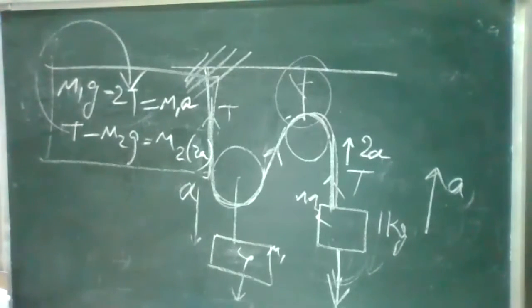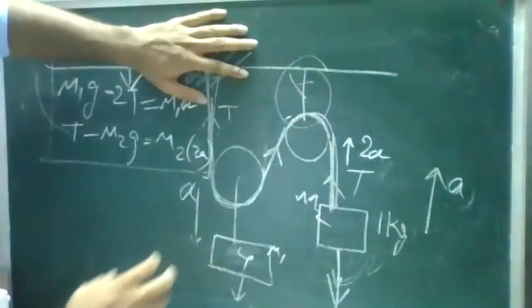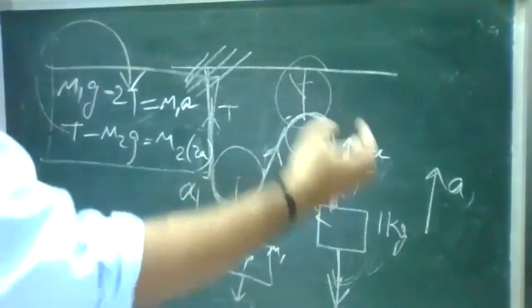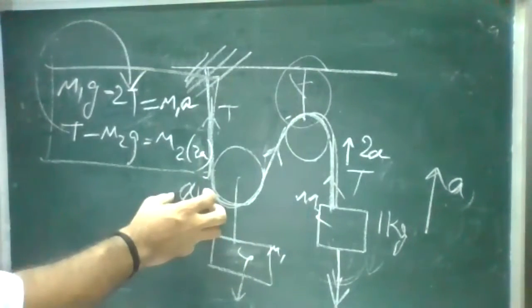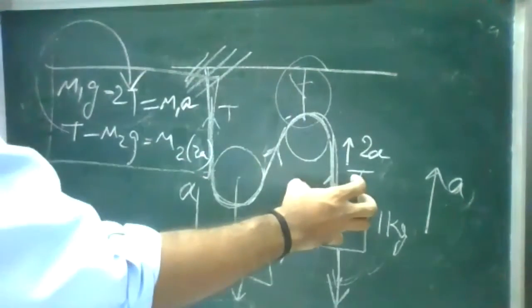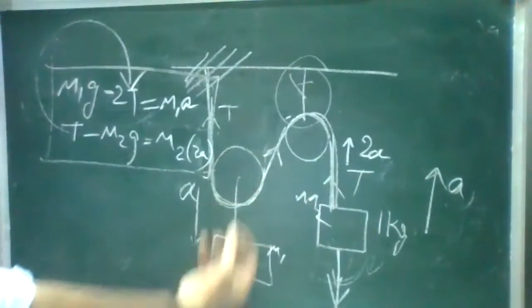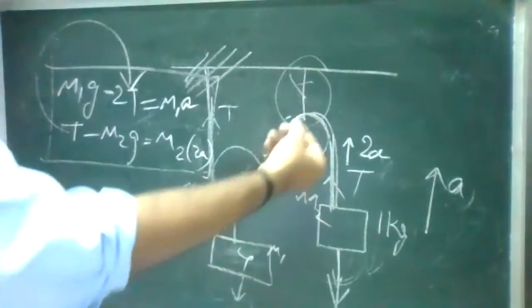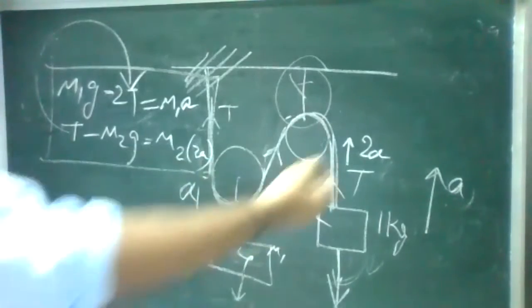So in two pulley cases, always the acceleration is 2a, right? At this condition, there are so many conditions. At this point, you can imagine that when you connect two pulleys, there are two pulleys, and one side is fixed. When I'm connecting this pulley, this object will move faster, much greater. Whatever acceleration I'm getting here, compared to this one it will be much better. So twice of these pulleys will be acting here. Here it will try to pull downward, and because of this, it will try to move the process faster compared to the actual tension.